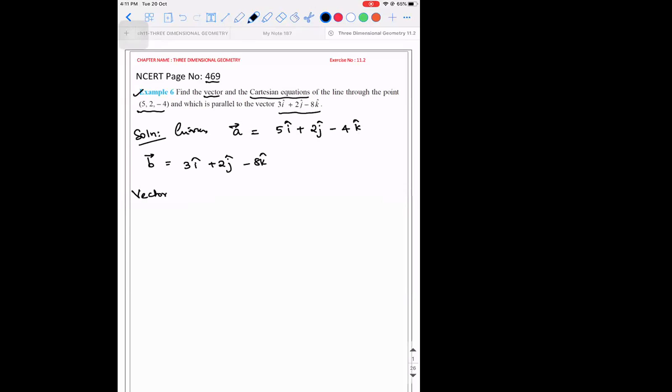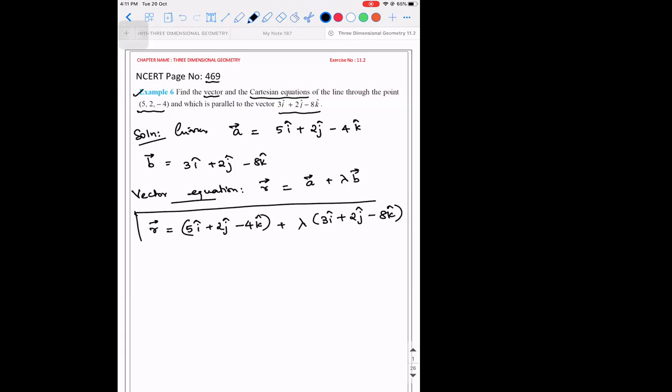So vector equation, R vector is equal to A vector plus lambda times B vector. So R vector is equal to, what is A vector? It is 5i cap plus 2j cap minus 4k cap plus lambda times 3i cap plus 2j cap minus 8k cap. This will be the required answer. This will be the vector form.